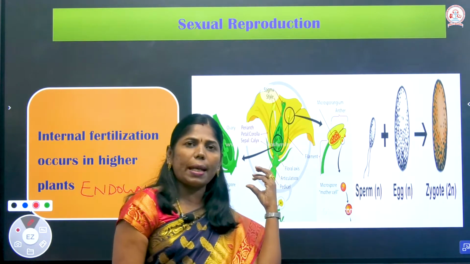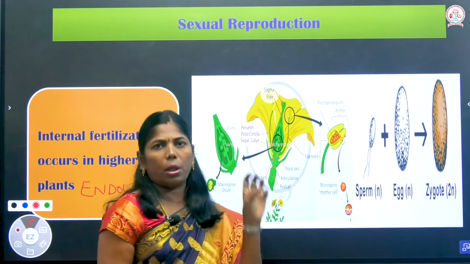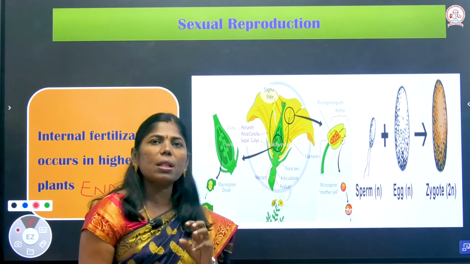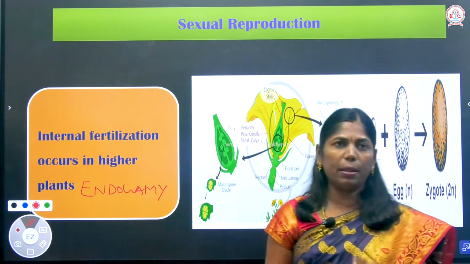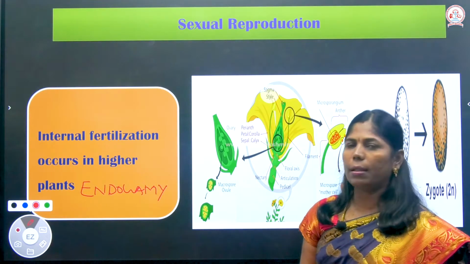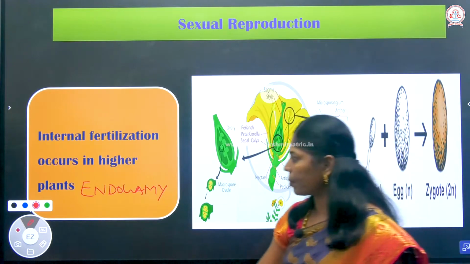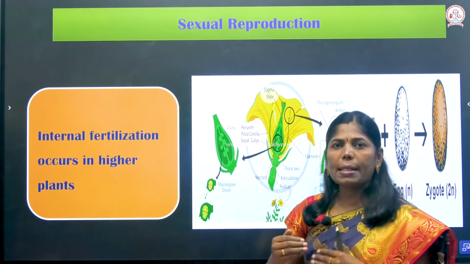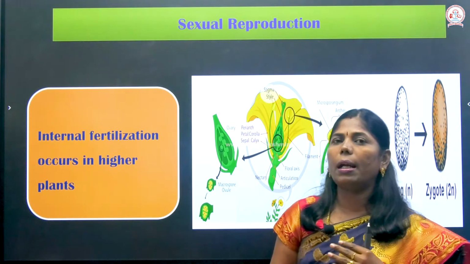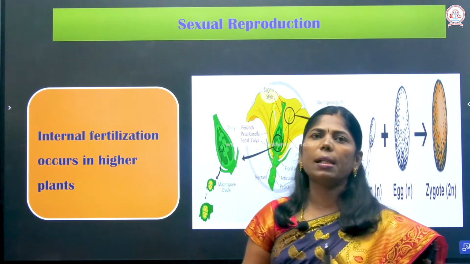So this takes place inside the body of the organism, and that is known as internal fertilization. Can you give an example for internal fertilization, where it will occur? That takes place in the higher plants. This is a very important one-mark question. So what are the examples for internal fertilization and for external fertilization?